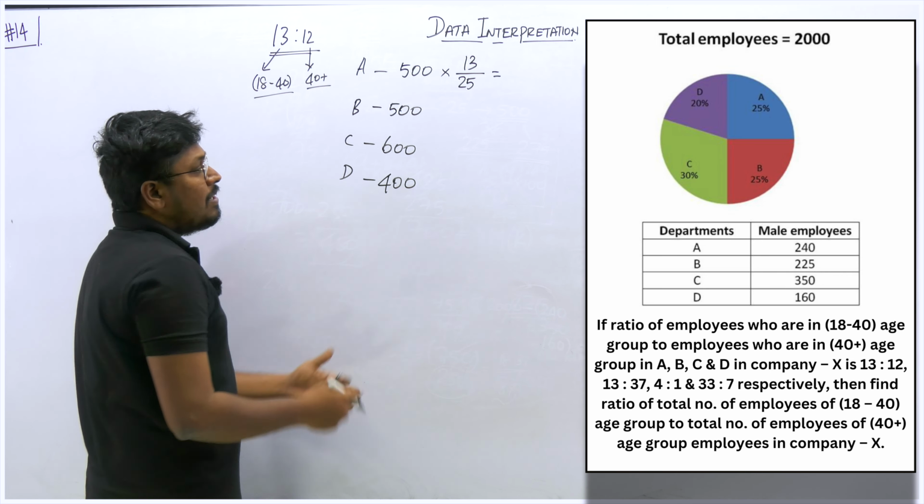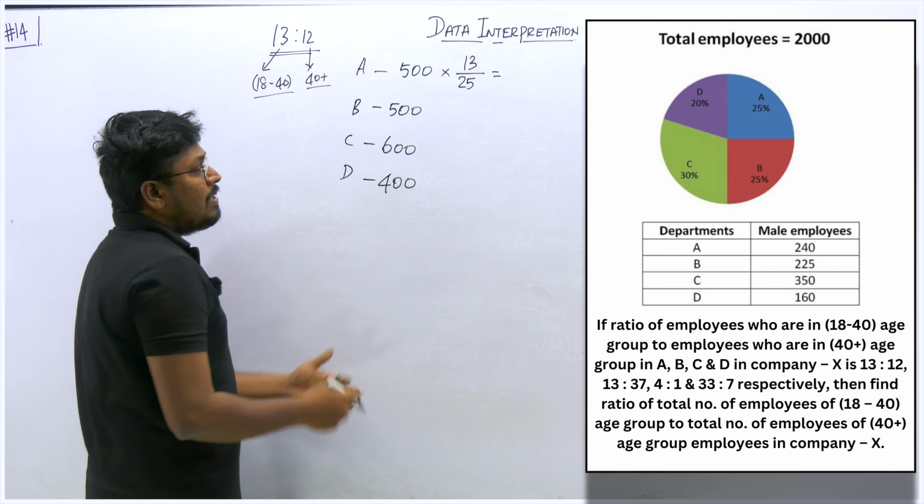Which means out of the 500 total employees of department A, 260 are in the age group of 18 to 40. When you subtract 500 minus 260, the resultant is 240. That 240 will be the total number of employees in the age group of 40 plus. That's it. That's the reason I initially told you, find any one, and finding the next value will be easy. So similarly we can find for the others also.